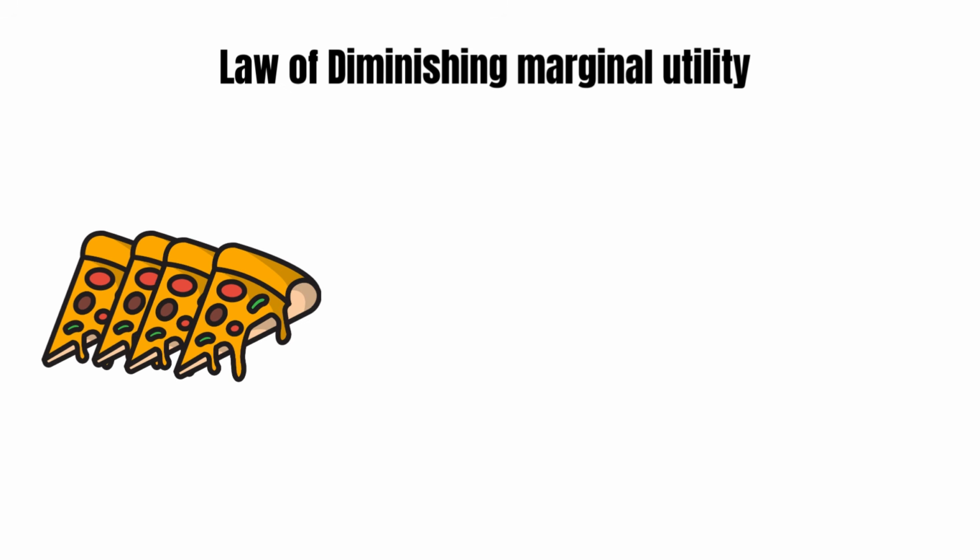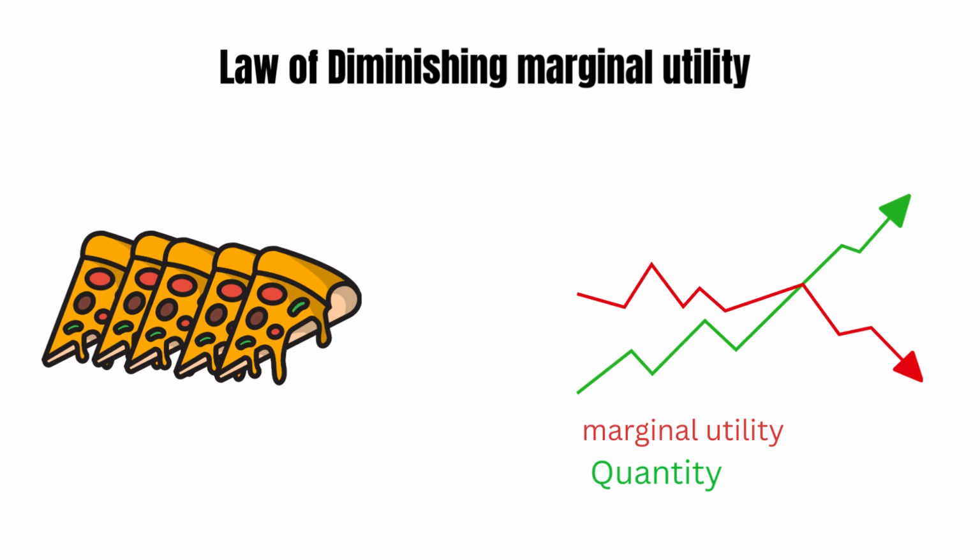Law of diminishing marginal utility. Now we arrive at one of the most famous ideas in microeconomics. It is called the law of diminishing marginal utility. This law states that as a person consumes more and more units of a good, the marginal utility from each additional unit eventually decreases. In simpler words, the more of something you consume, the less additional satisfaction you get from the next unit. Let's look at another everyday example.